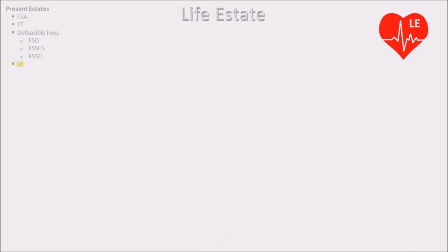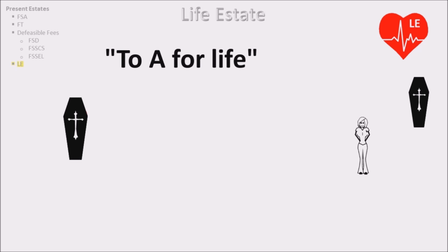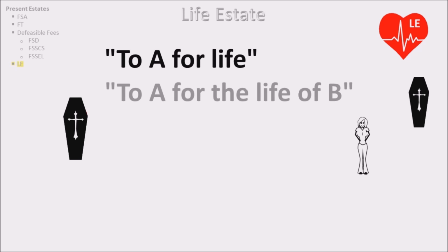Life estate. A life estate is an interest in land that lasts only as long as the life of the recipient. Note, a life estate can also be measured by the life of a different person instead of the recipient. This is known as the life estate pur autre vie, where pur autre vie means for the life of another. The language that creates a life estate is "to A for life," and the language that creates a life estate pur autre vie is "to A for the life of B."